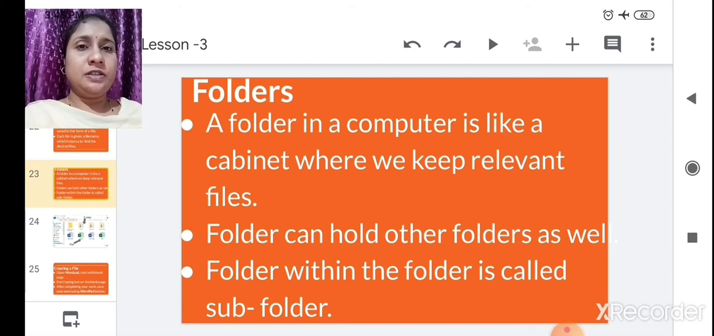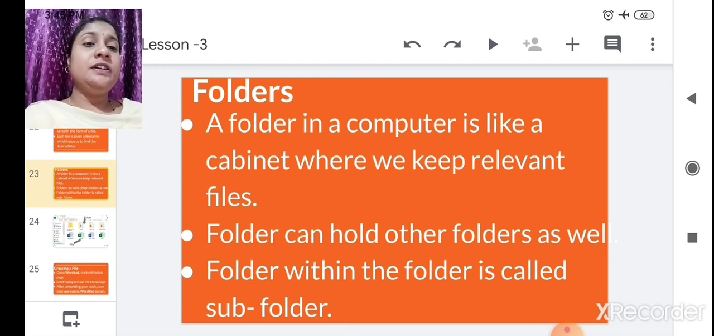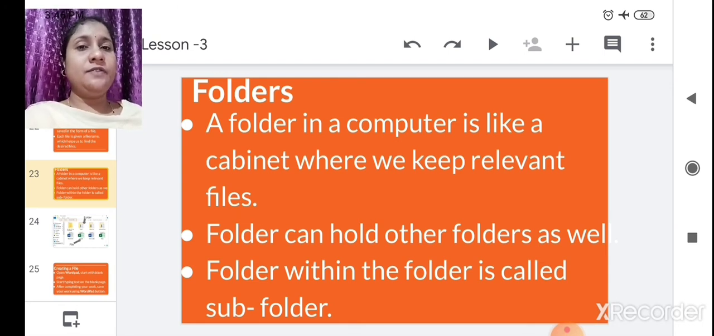So if one shelf is for files, it is a file shelf, so it is kept as a folder. So that is a file folder. If another shelf is for only books, then it is a book folder, and another for newspapers, then it is only a newspaper folder. Like this, there are shelves in the folder also, and this folder can hold other folders within one folder, and a folder within a folder is called a subfolder. If there is one folder and within that folder is another folder, it is called a subfolder.